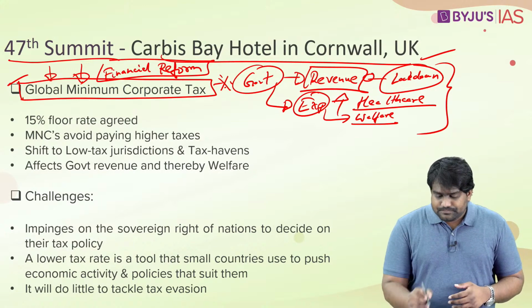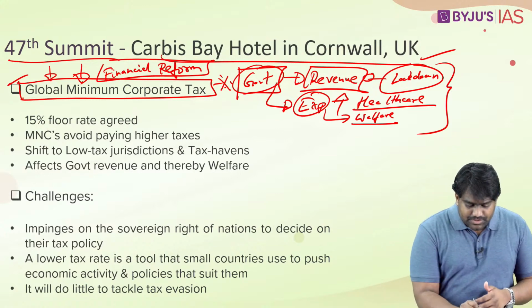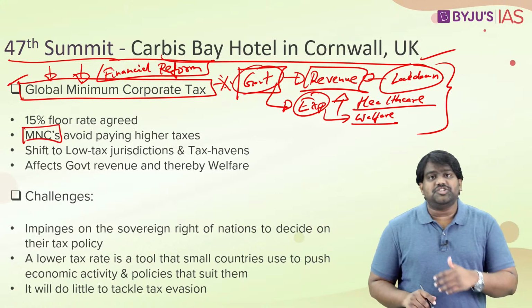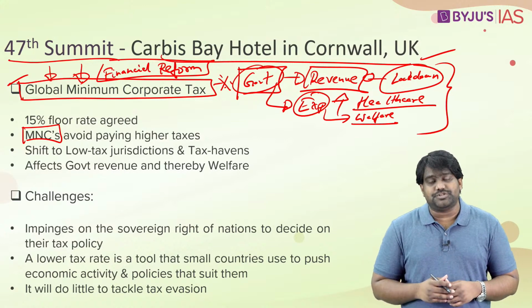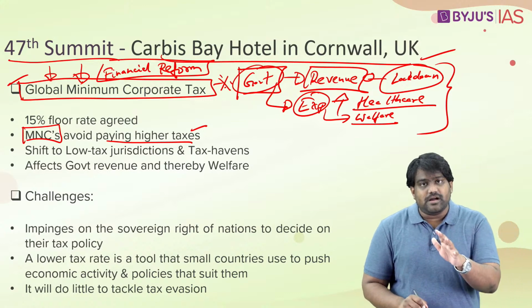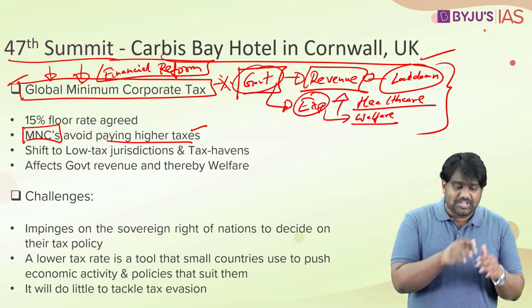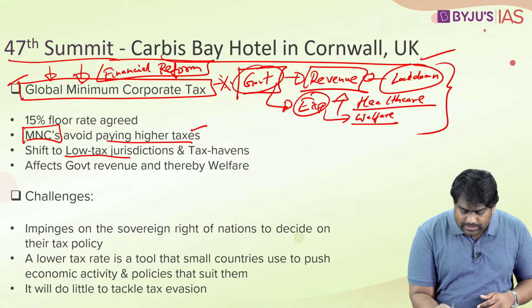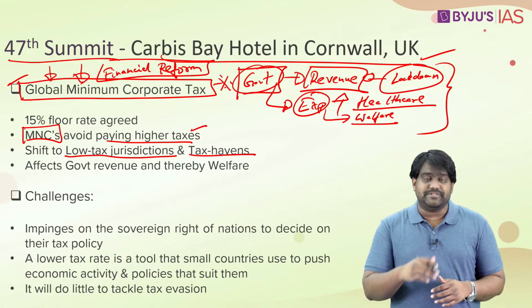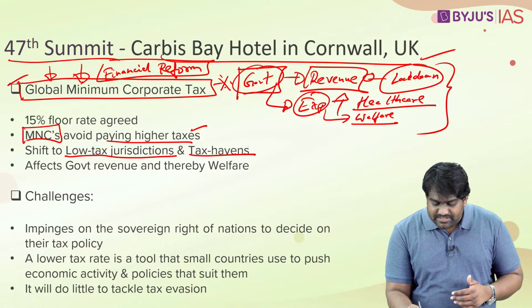So at this time, governments are struggling to raise revenue, and as it happens, large corporates, large companies, multinational corporations, are found to be evading taxes. They evade paying higher taxes in certain countries by shifting their jurisdiction or by shifting their profits to low tax jurisdictions and tax havens. There are few low tax jurisdictions in the world. There are few tax havens in the world.